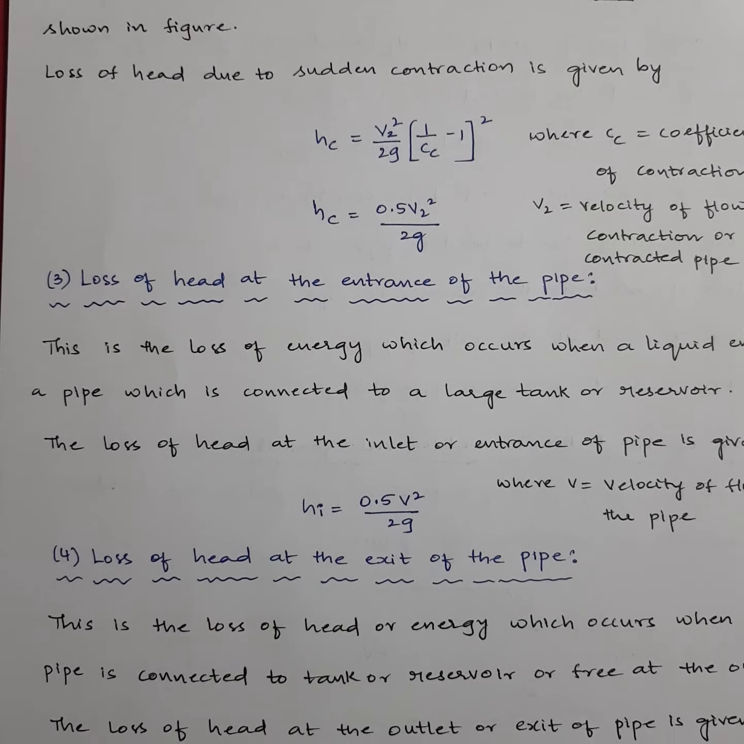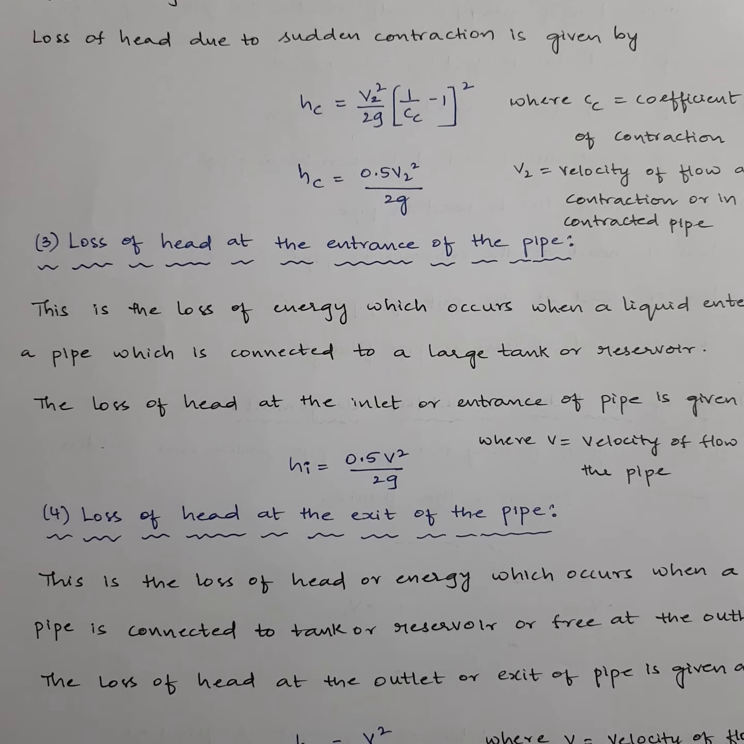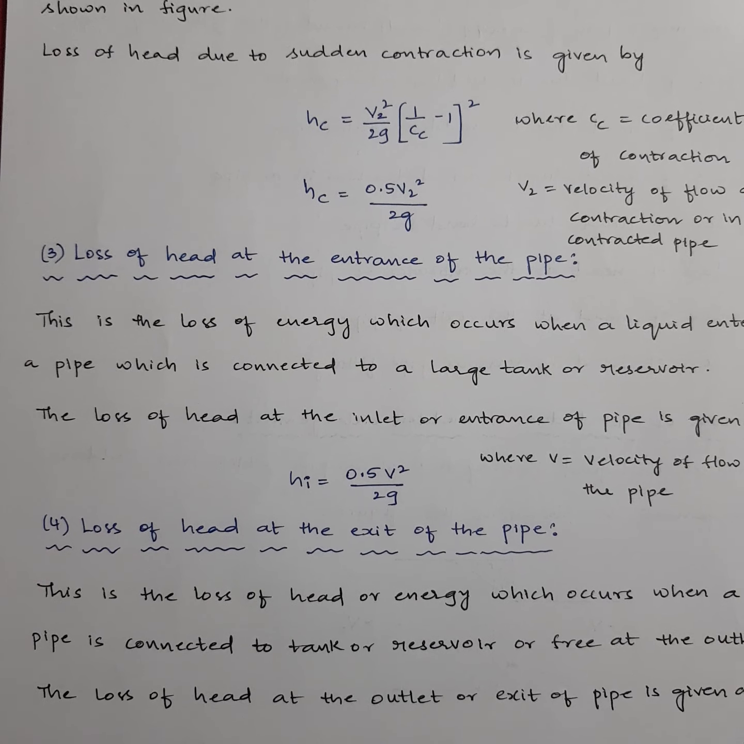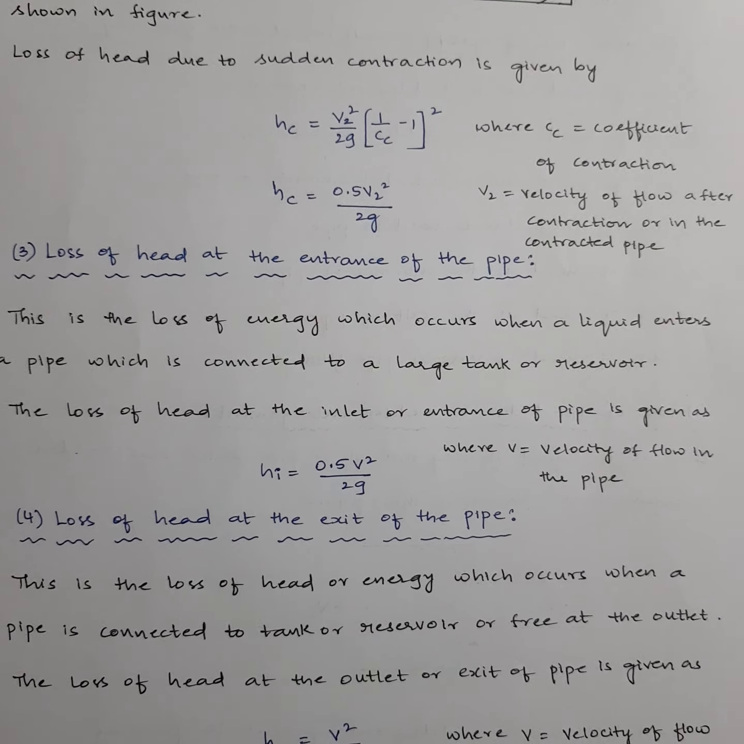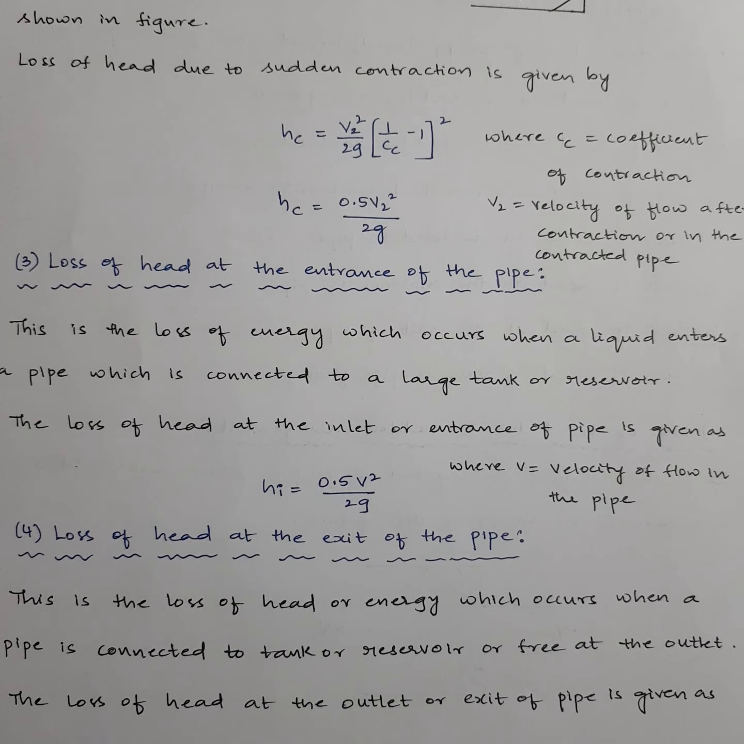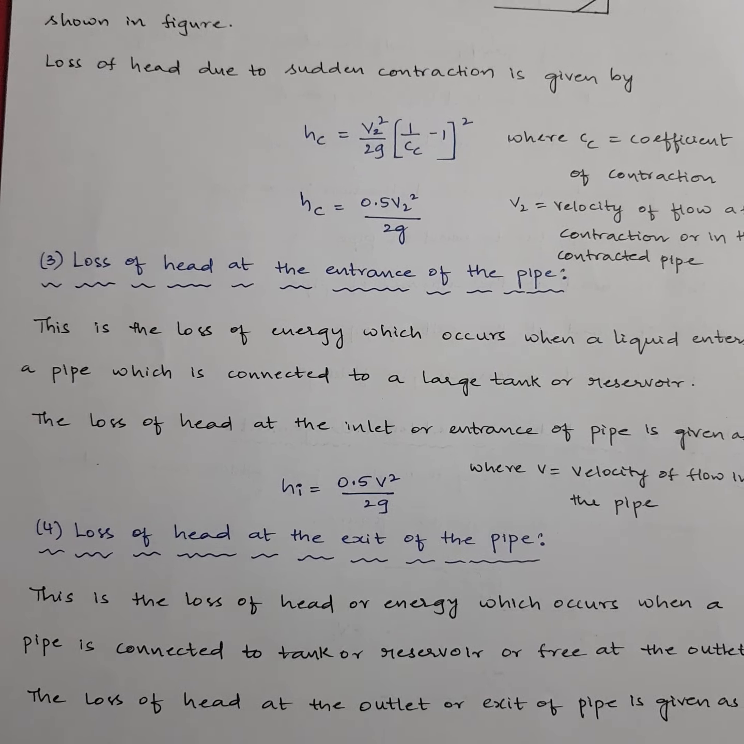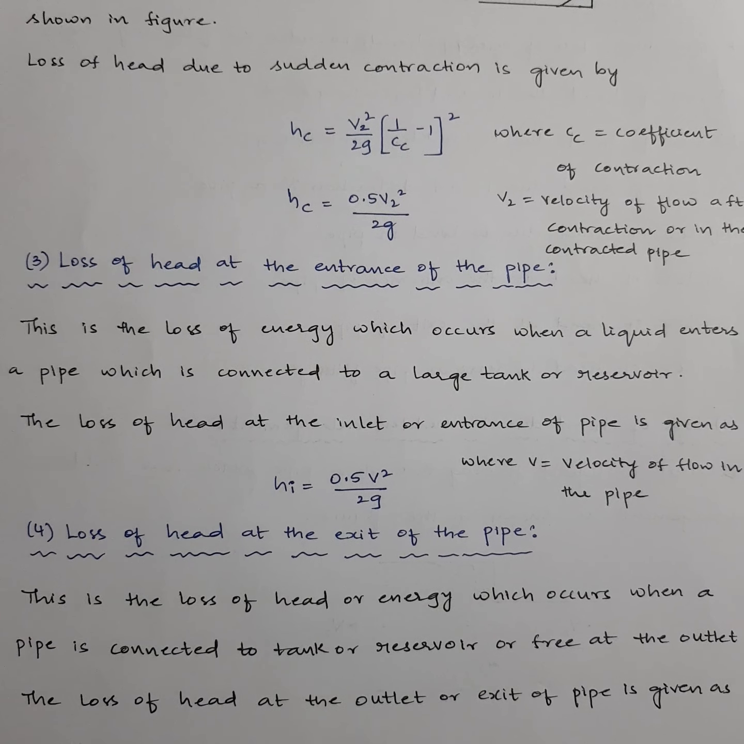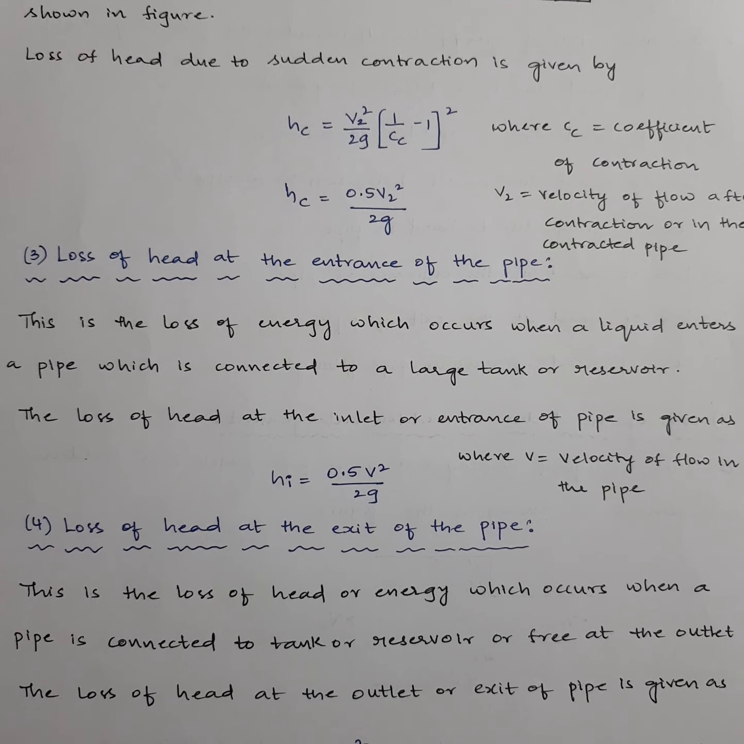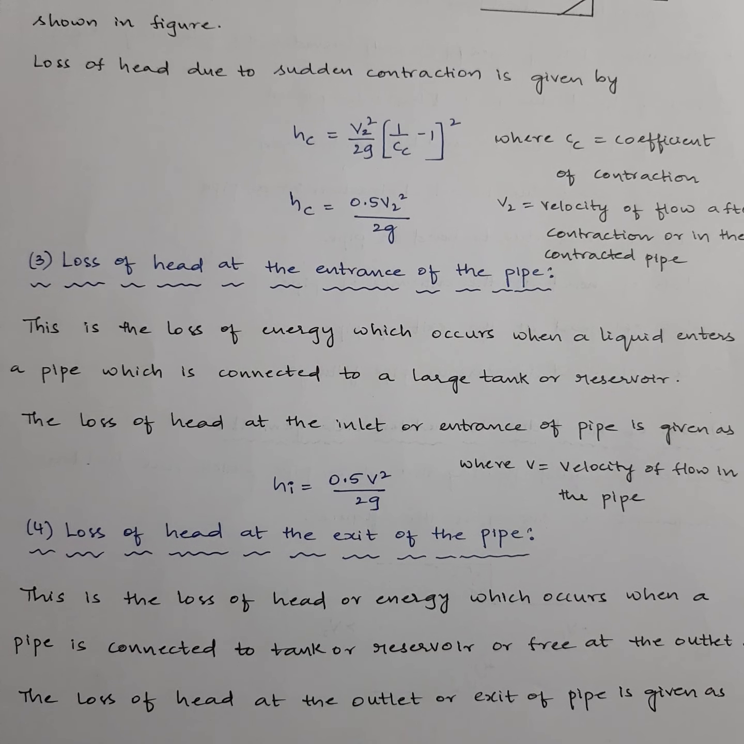Let's go for the third case, which is loss of head at the entrance of the pipe. As I've told you, if your pipe is connected from a reservoir or a tank, then once you release the water, the water from the tank will enter into the pipe. At the beginning, just at the inlet of the pipe, you can observe some droplets of water getting stuck there. So you may lose some head, which is minor, yes, but still some head is lost, right?